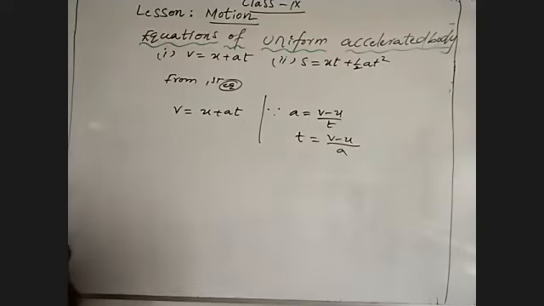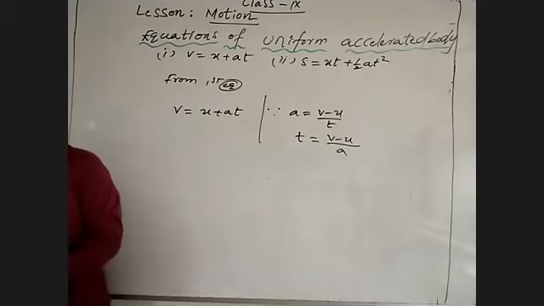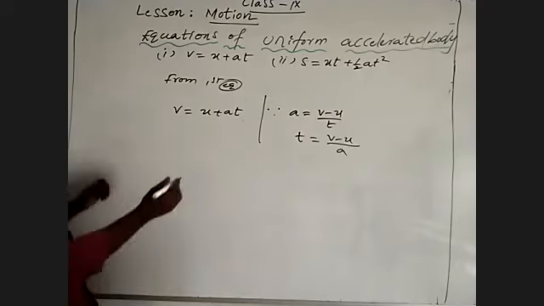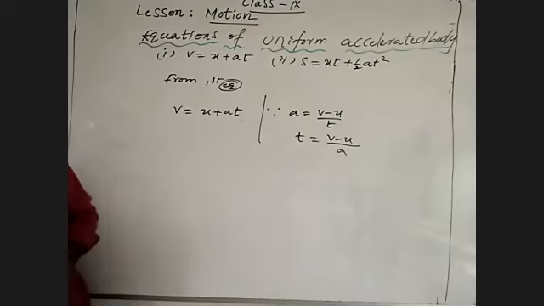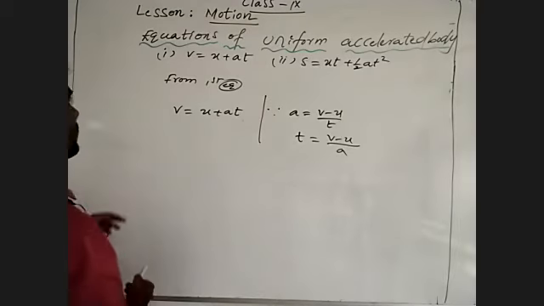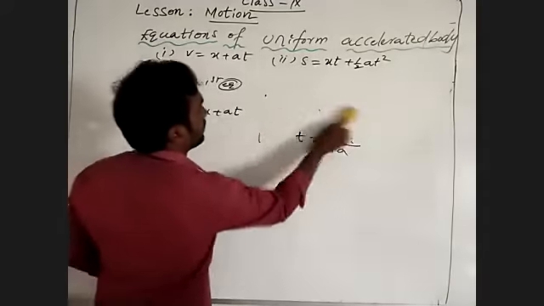Observe those. By substituting the t value in v is equal to u plus at, what do you get? Can you substitute? Otherwise, I will explain one more simple way, as you may get confused in that.